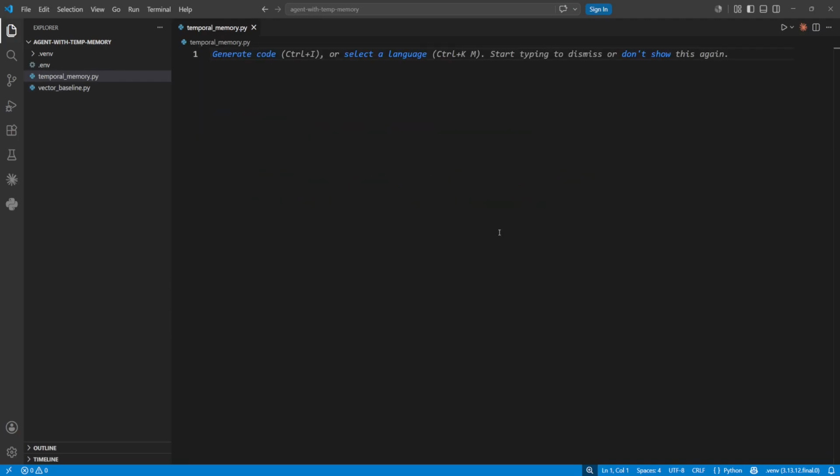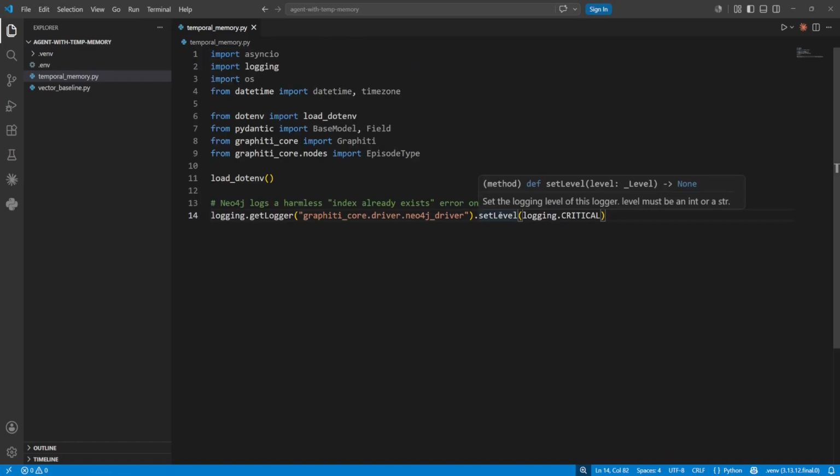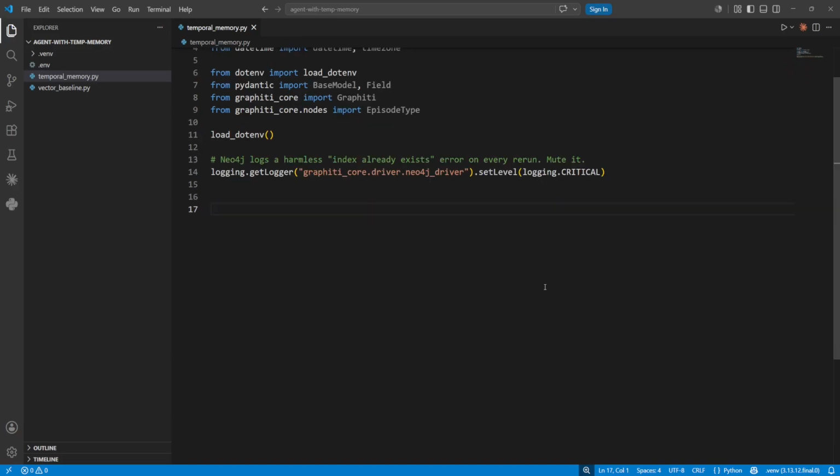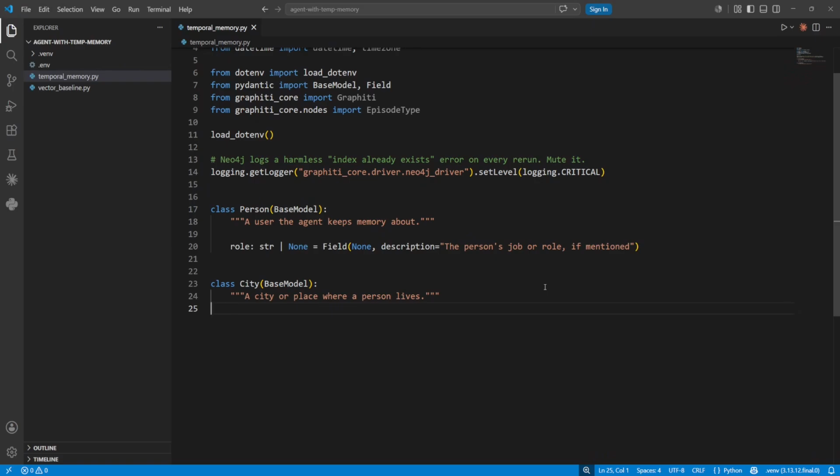Alright, now we move to a new file called temporal_memory.py. We import Graphiti, the episode type, datetime for our timestamps, pydantic, and dotenv. And then we call load_dotenv, so the .env values are loaded. We also mute a Neo4j logger that screams a harmless index already exists error on every rerun, and now we define the types, and these matter more than they look.